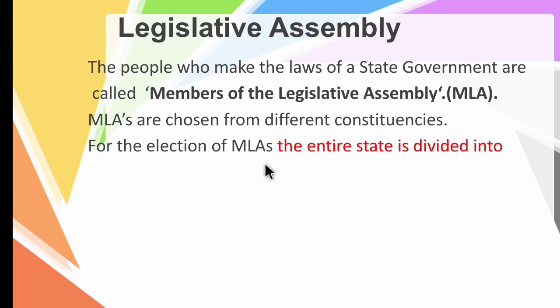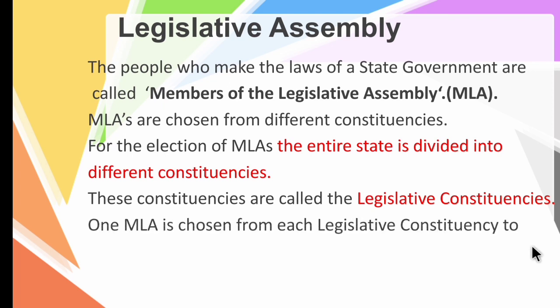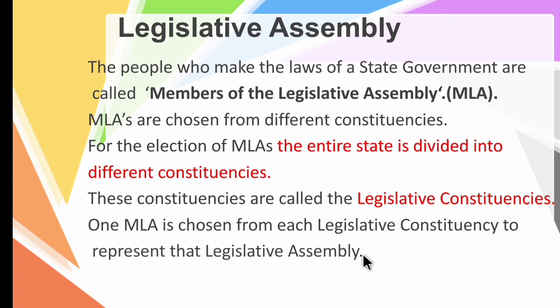For the election of MLAs, the entire state is divided into different constituencies. These constituencies are called legislative constituencies. One MLA is chosen from each legislative constituency to represent it in the legislative assembly. As I said before, one MLA is chosen from each constituency to represent a particular political party.